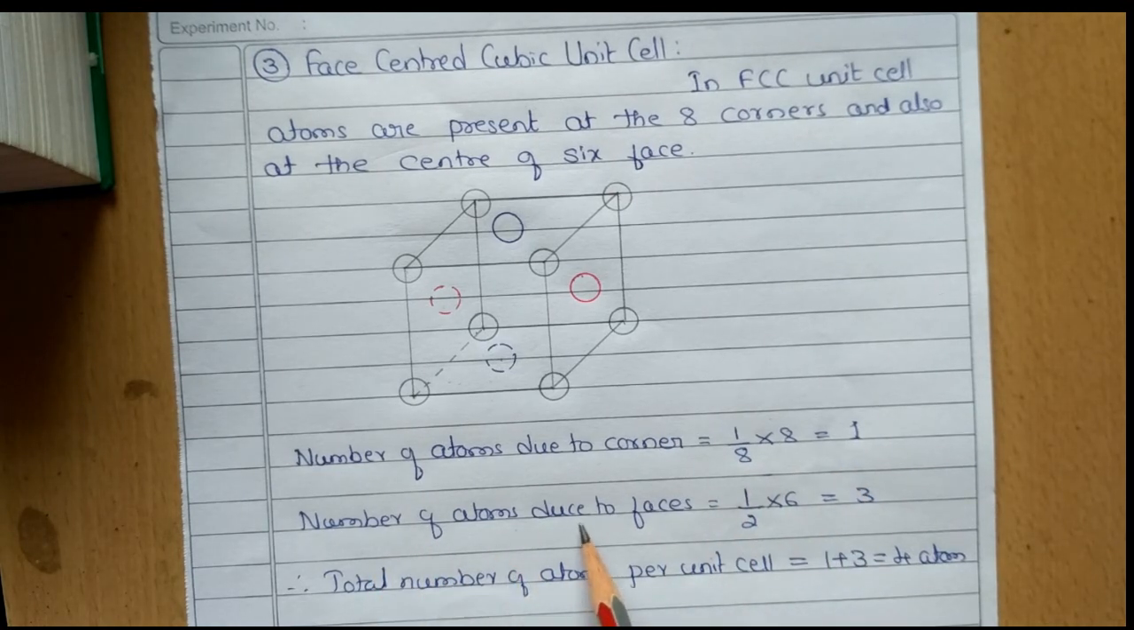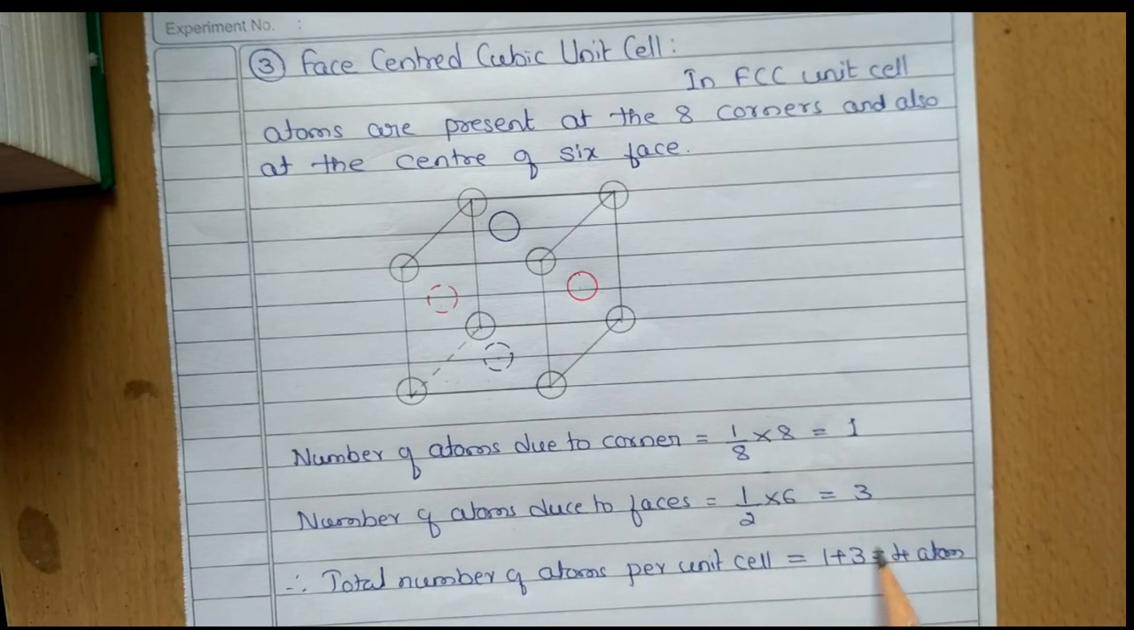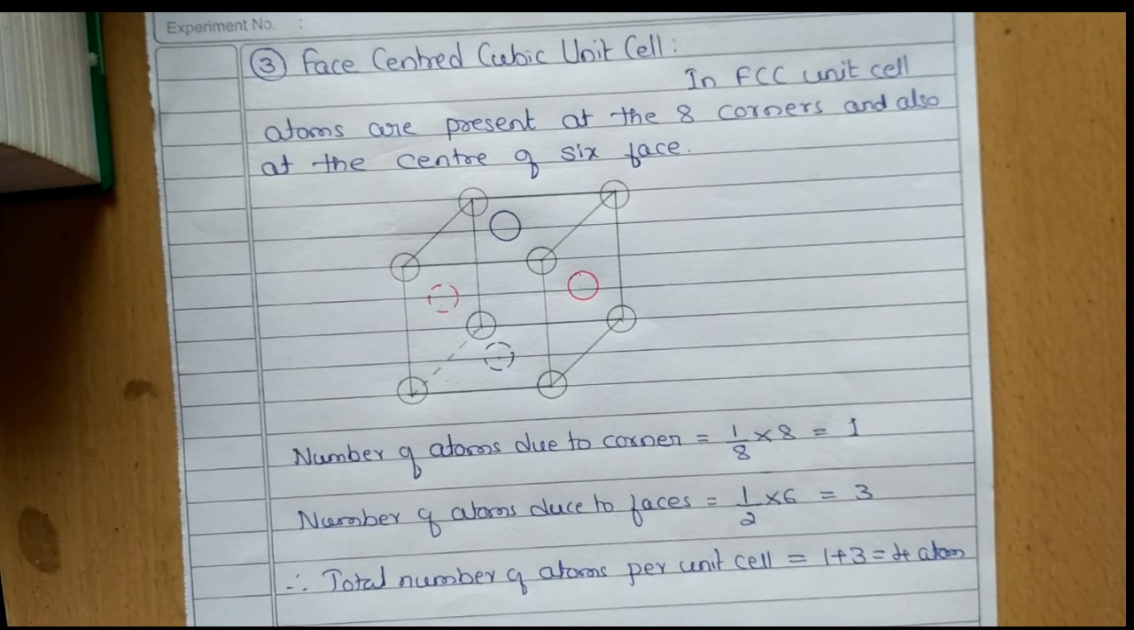Number of atoms due to face is 1/2 into 6. Why is it 1/2? Because this atom is face centered. It is shared by this unit cell and the adjacent unit cell. It has no relation to the unit cell above here. So total number of atoms per unit cell is 1 plus 3 equals 4 atoms. So this is how to calculate the number of atoms per unit cell. So we have discussed the number of atoms per unit cell for primitive cell, then BCC, that is body centered, and face centered.